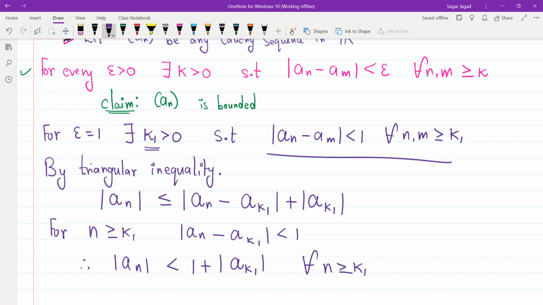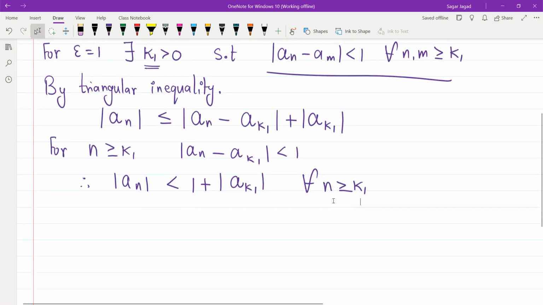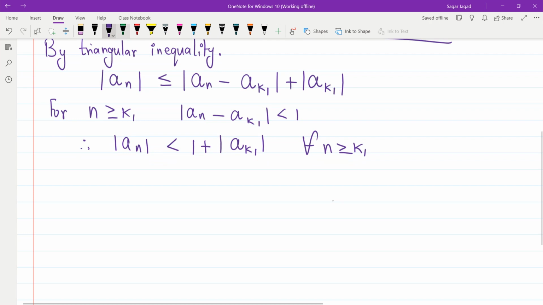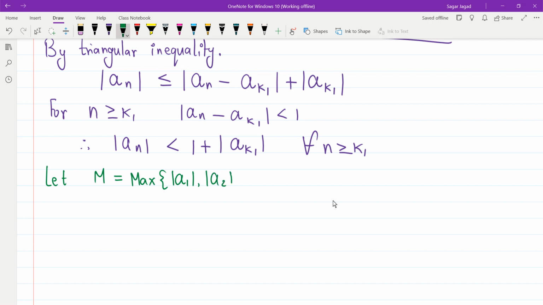So what we found is, after a finite number k1, every other term is bounded. Correct? After a finite number k1, every other term in the sequence is bounded, and the rest of the terms, since they are finite, are also going to be bounded. We will just write it properly. So let capital M be equal to the maximum of the mod of a_1, mod of a_2, up to mod of a_k1.